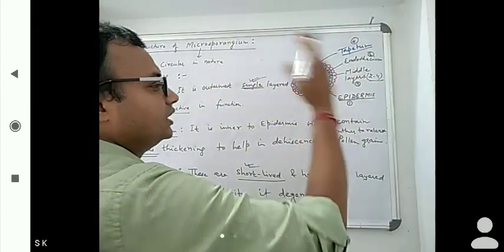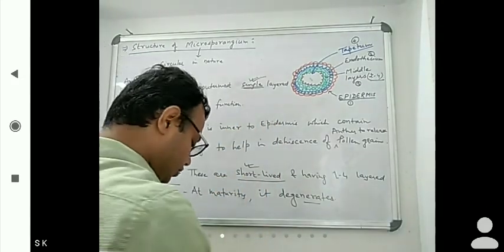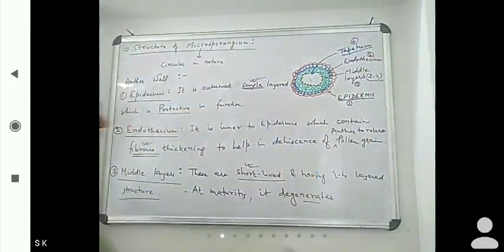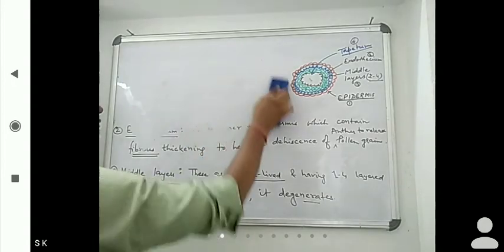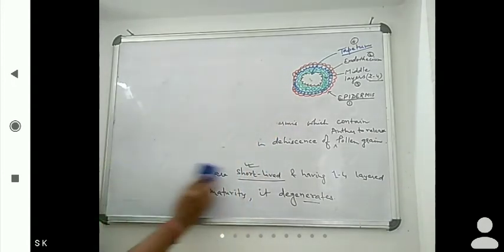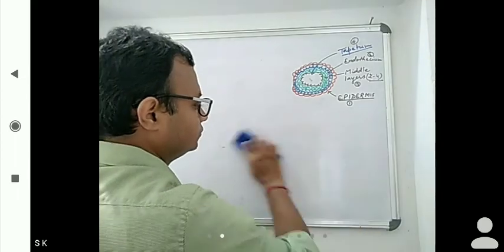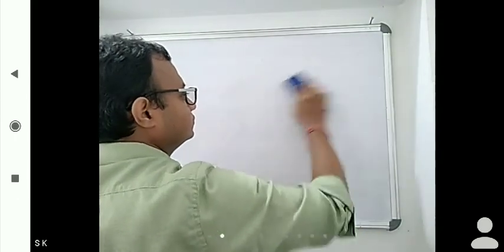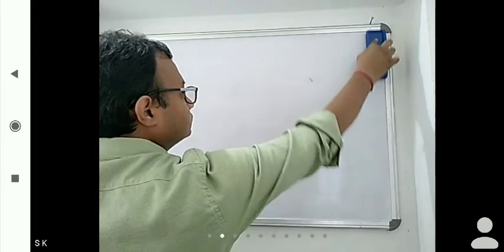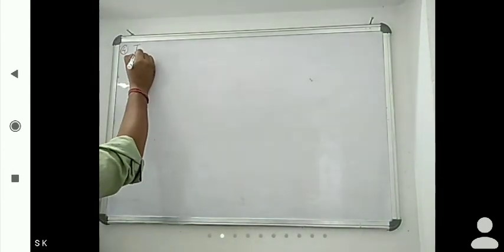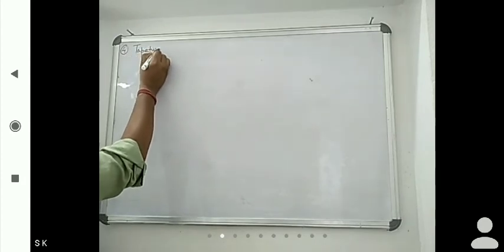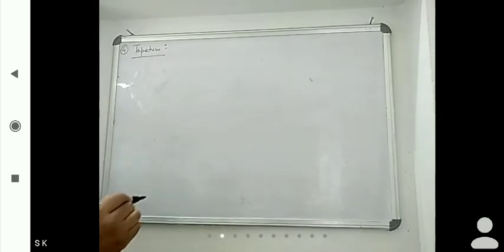This all belongs to the three outermost layers. Next we have to discuss the fourth one, that is tapetum, which is also important. You all listen about this. What is tapetum?